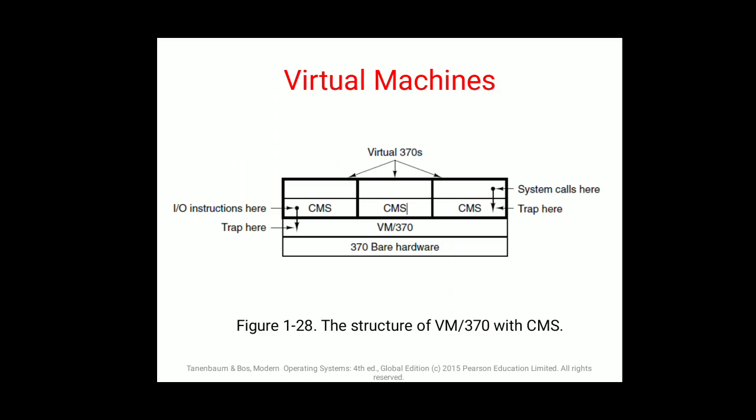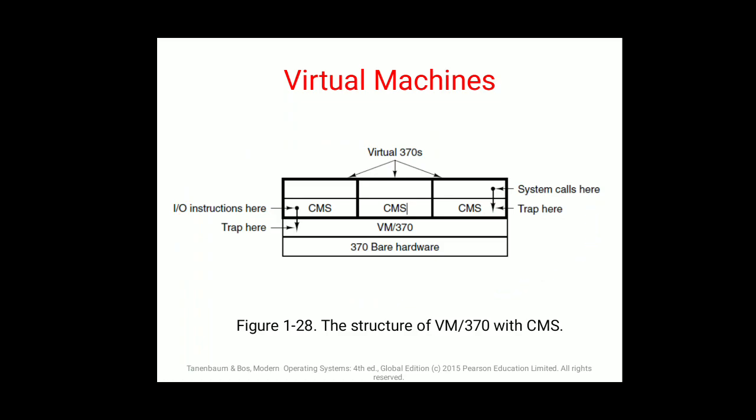So the virtual 370, that is the machine, divides your IO instructions, that is input output instructions, which trap here in VM/370, as well as system calls which are trapped in CMS, and the structure of VM/370 with CMS looks like this when you talk about the virtual machine.